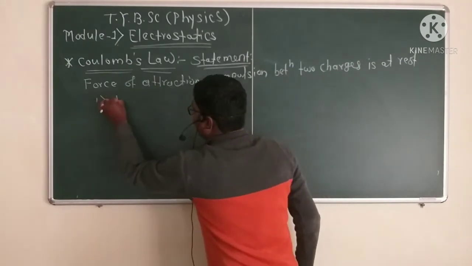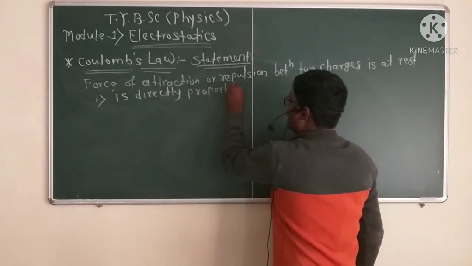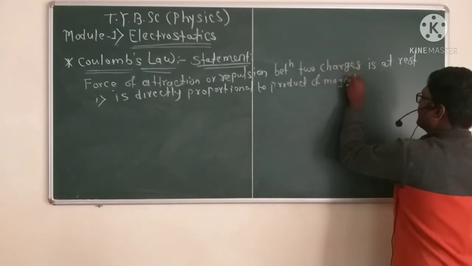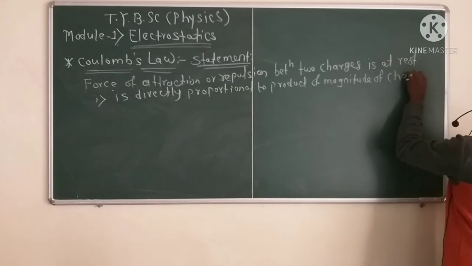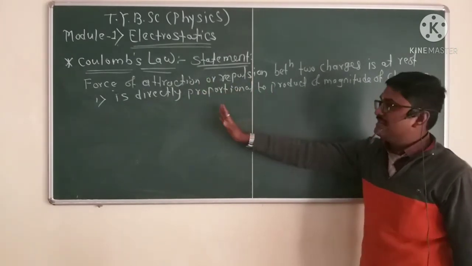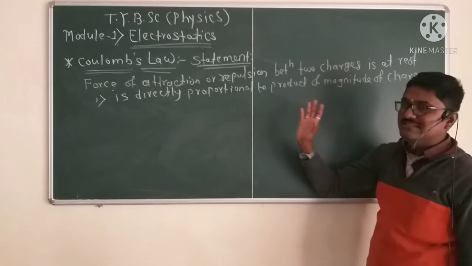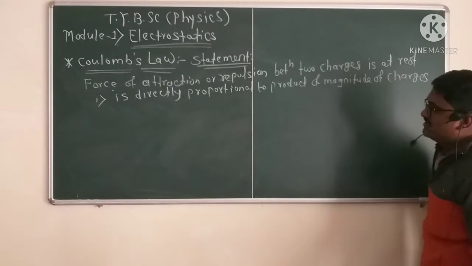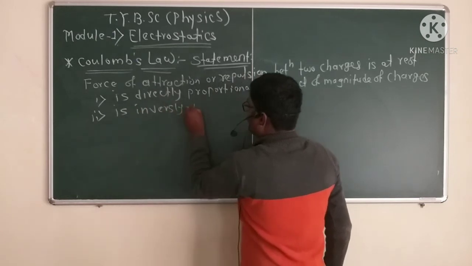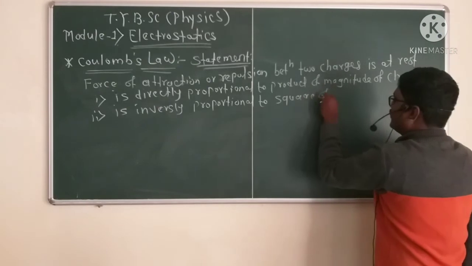First, the force is directly proportional to the product of the magnitudes of the charges. Like charges give a force of repulsion, and unlike charges a force of attraction. Second, it is inversely proportional to the square of the distance between them.